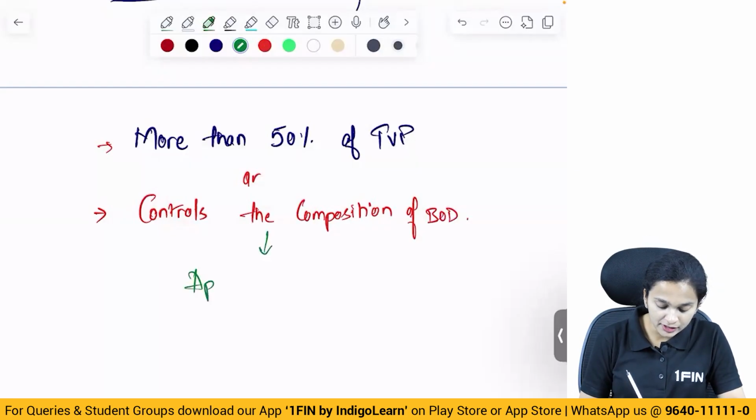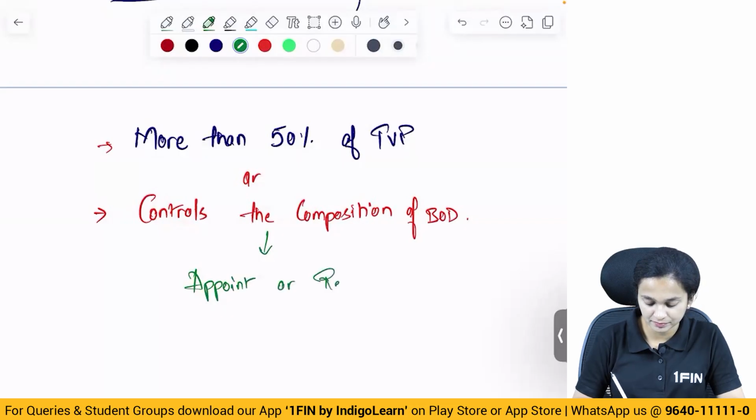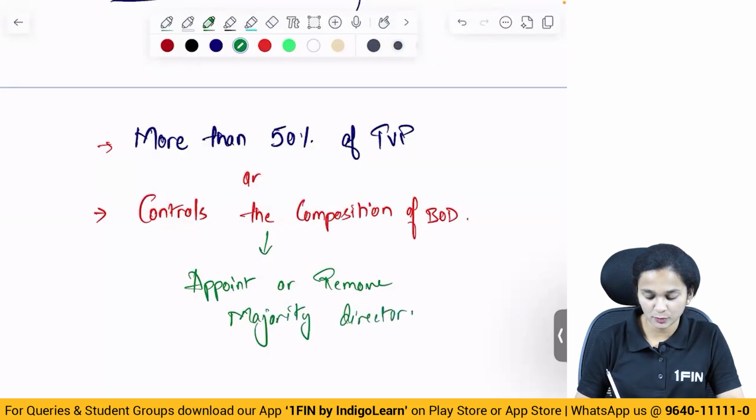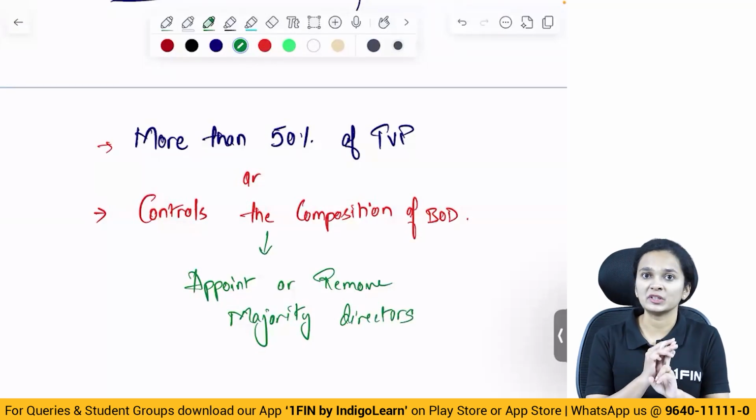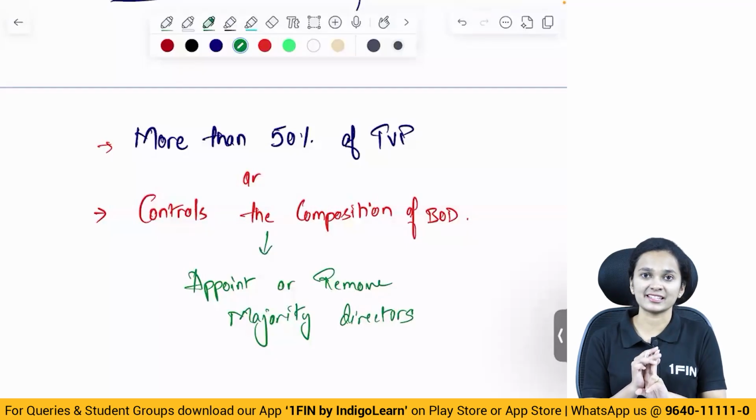Controlling composition of board of directors means what? Power to appoint or remove majority of directors. So there are two situations wherein the holding subsidiary relationship is established.